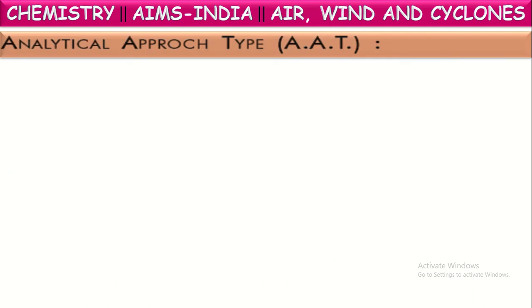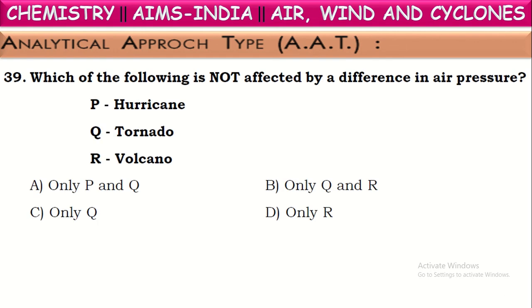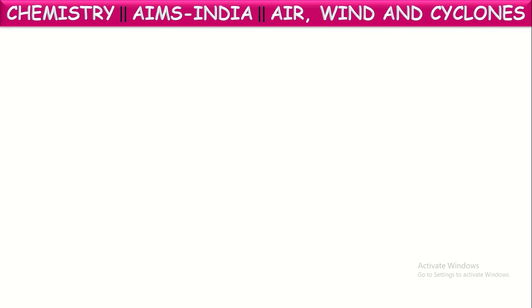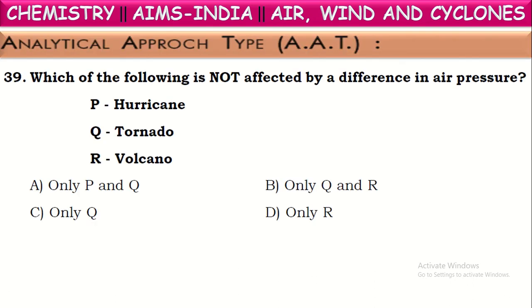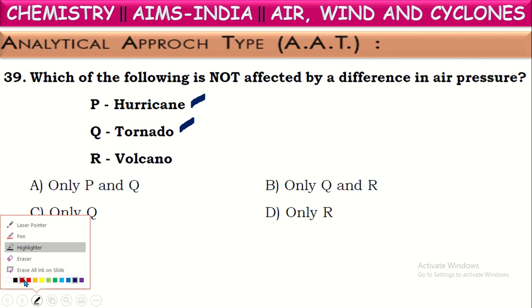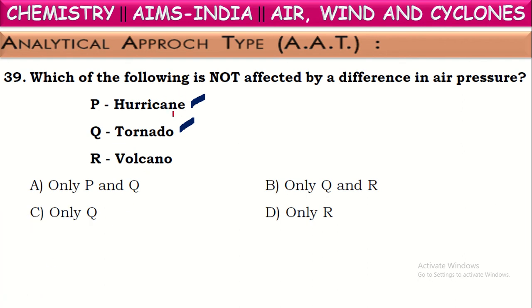Next, now let us see analytical approach type questions. See the first one among these. Which of the following is not affected by a difference in air pressure? Hurricanes, tornadoes, volcanoes. Out of these, hurricanes and tornadoes are caused because of the air pressure difference.